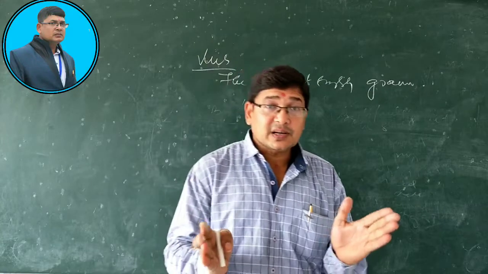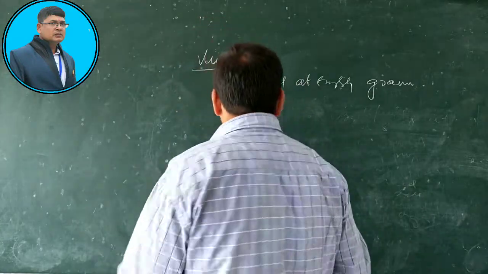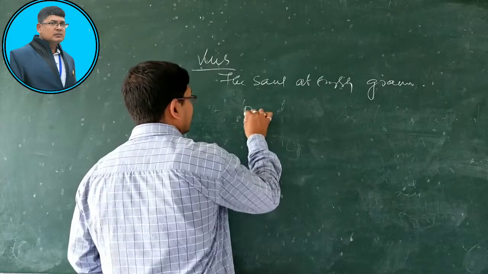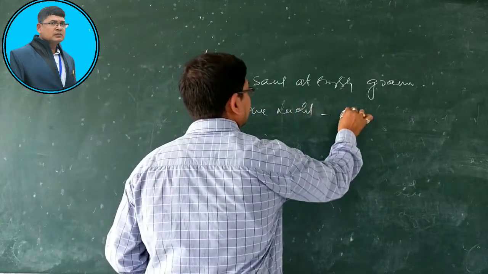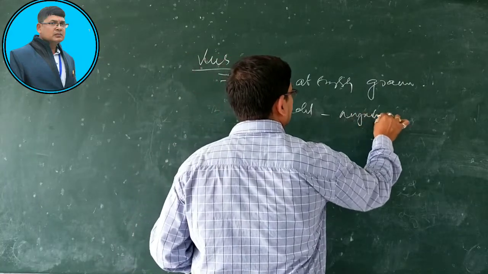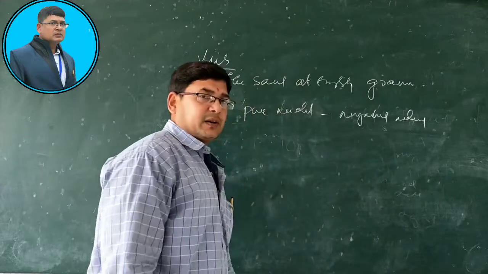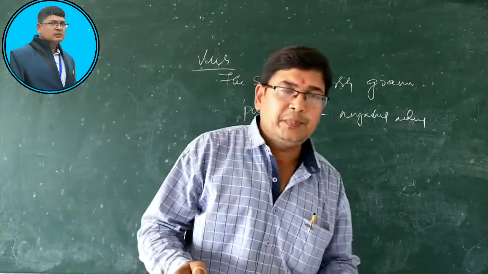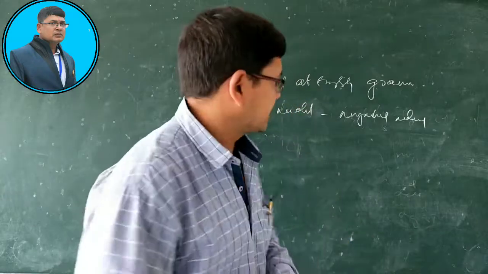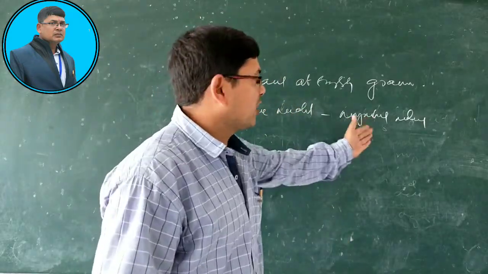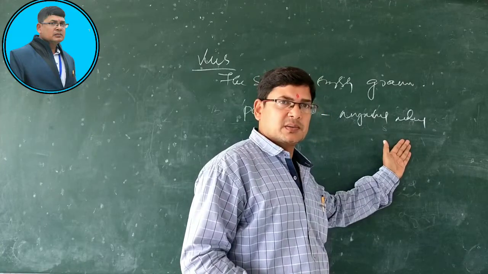These 13 modal auxiliaries are divided into two groups: pure modals and marginal modals. There are 9 pure modals in English and 4 marginal modals, or semi-modals. Why are they called semi-modals or marginal modals?